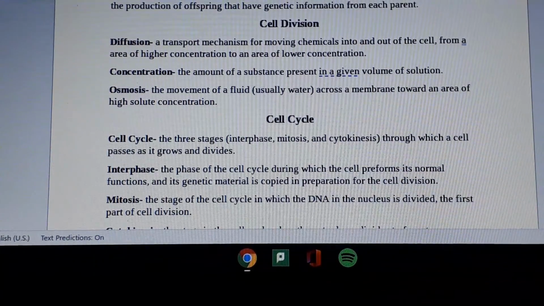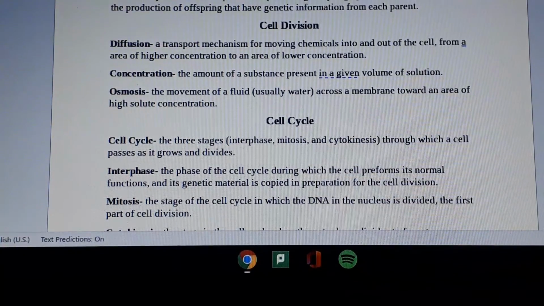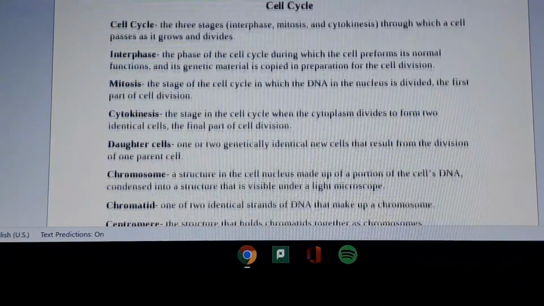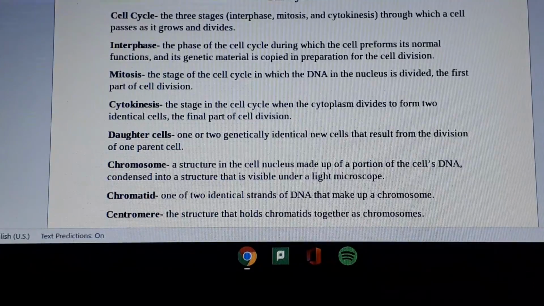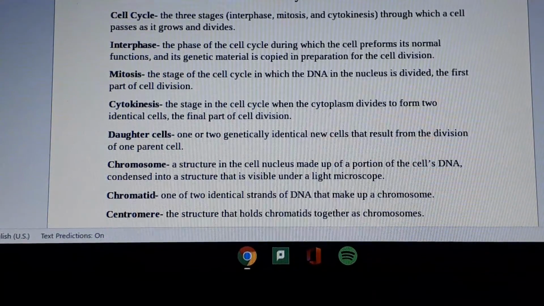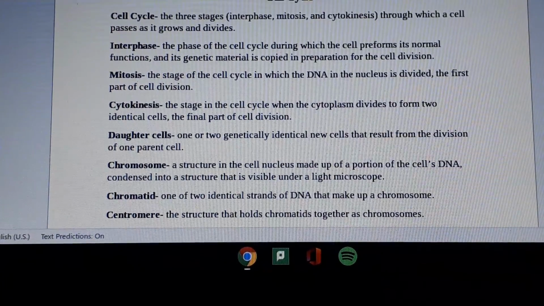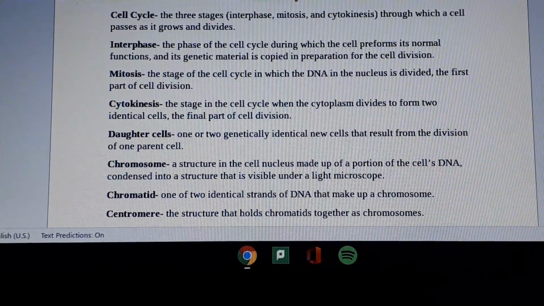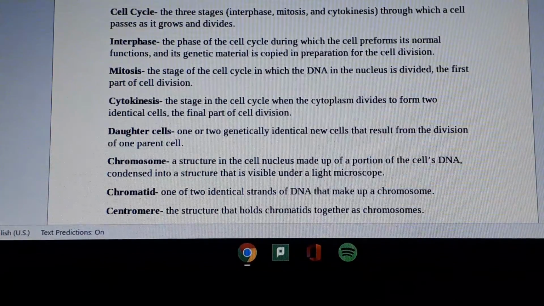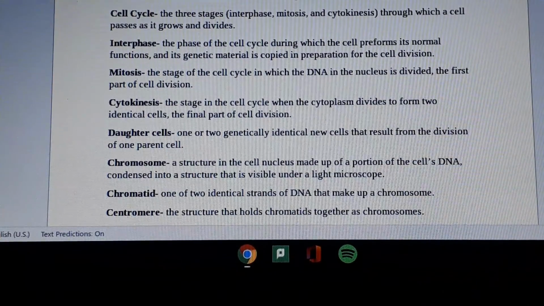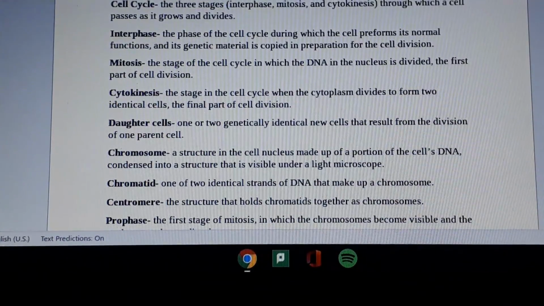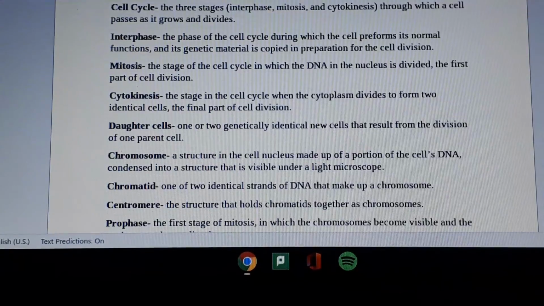Cell cycle: the three stages, interphase, mitosis, and cytokinesis, through which a cell passes as it grows and divides. Interphase: the phase of the cell cycle during which the cell performs its normal functions and its genetic material is copied in preparation for cell division. Mitosis: the stage of the cell cycle in which the DNA in the nucleus is divided, the first part of cell division. Cytokinesis: the stage in the cell cycle when the cytoplasm divides to form two identical cells, the final part of cell division.